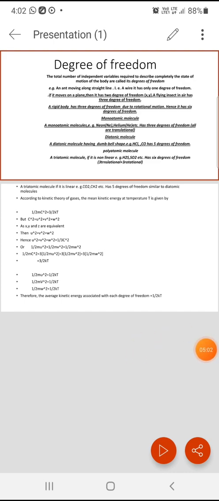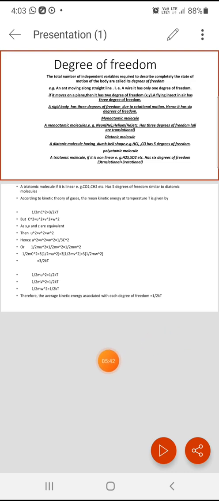If you consider a diatomic molecule, it is always a dumbbell shape. Therefore, it has 3 translational degrees of freedom, and due to the dumbbell shape, if it is along the x-axis, then it is rotated about the y and z axes. Therefore, there are 2 rotational degrees of freedom and 3 translational degrees of freedom. So overall, there are 5 degrees of freedom for a diatomic molecule.